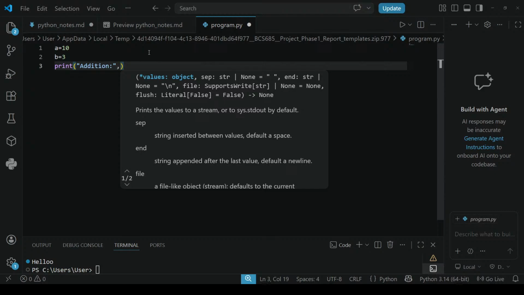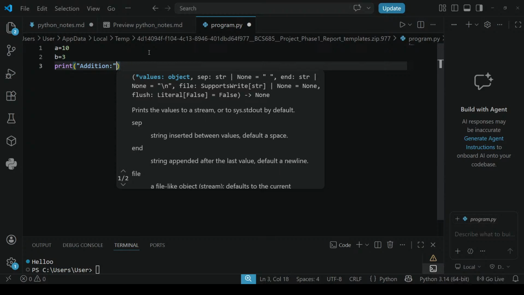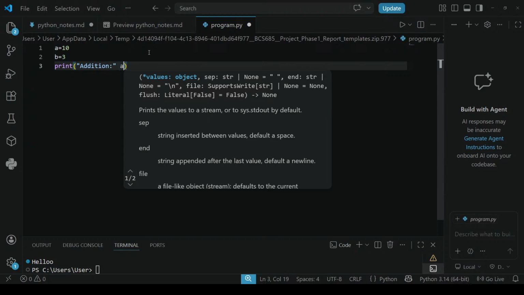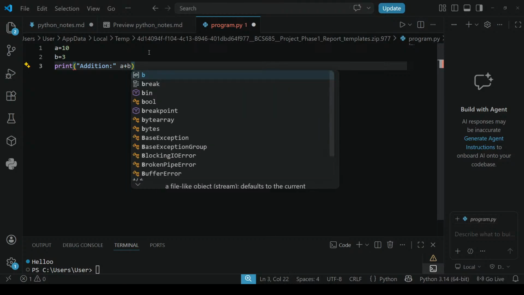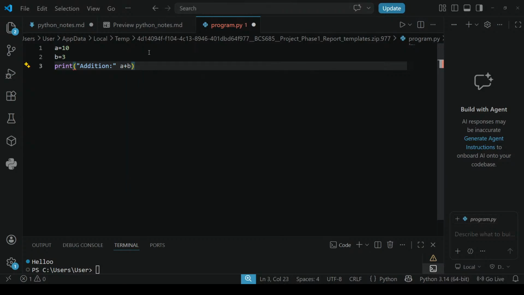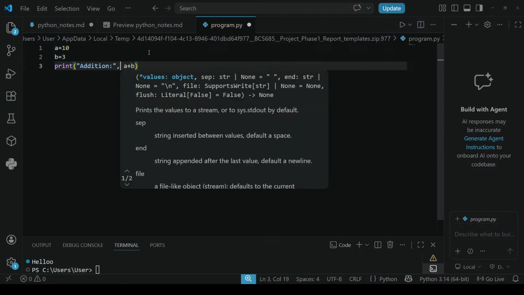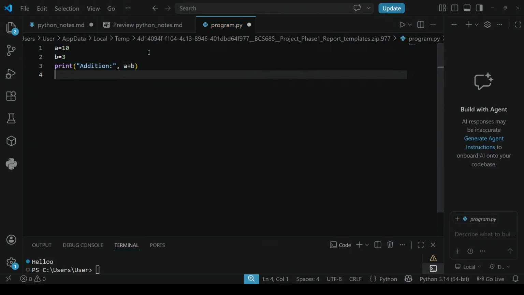After each string value you should give a comma, otherwise it will be an error. If I write it like that, only a plus b, it is invalid. You should give the comma here, then it will be valid. This is the proper way.